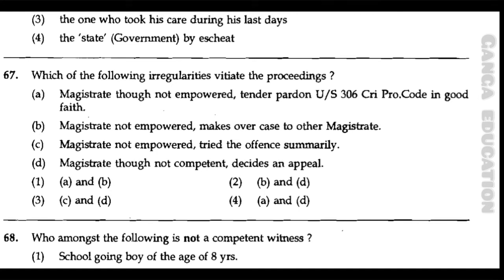And the correct answer is option number 3, C and D. That is, a magistrate not empowered tries the offence summarily, and D, magistrate though not competent decides an appeal.